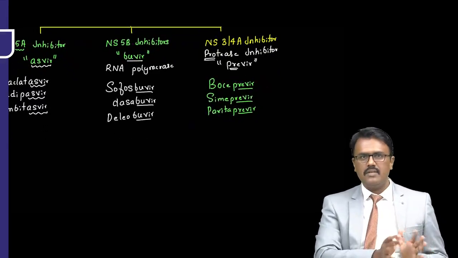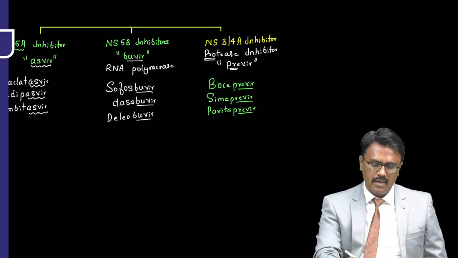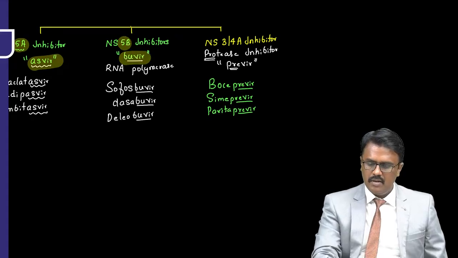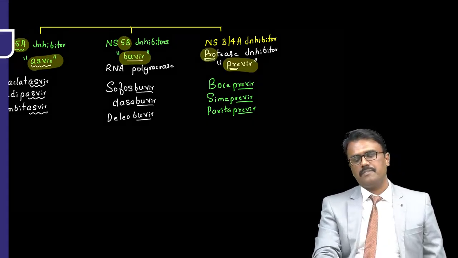So should we mug up all these things? No need. I have given the clue. NS5A inhibitor, Asvir. NS5B, Buvir. Protease inhibitor, Previr. Very good.